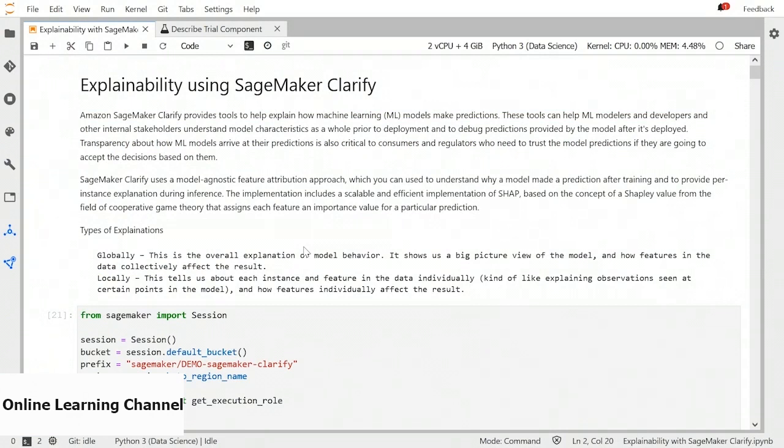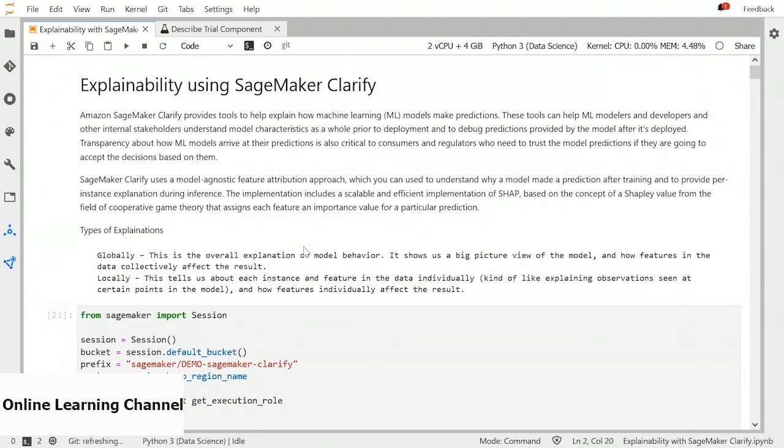Explainability using SageMaker Clarify. In the old days, whenever you had artificial intelligence for a certain process, you would say it's a black box. All the neural networks are black boxes. And if someone asked a machine learning engineer why your model took this specific decision, he would say it's a black box. But now explainable AI is in demand, and consumers and regulators want to know the reason